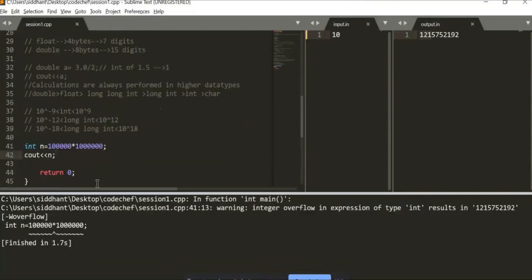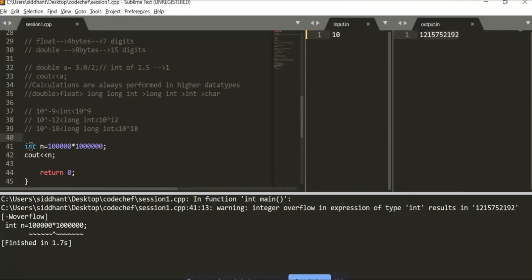Obviously, since you know that int has a limit of 10 raised to 9, 10 raised to 5 and 10 raised to 6 adds up to 10 raised to 11. So obviously, it cannot process it and it shows me the overflow value, the maximum value of int, and then the overflow taken by it.